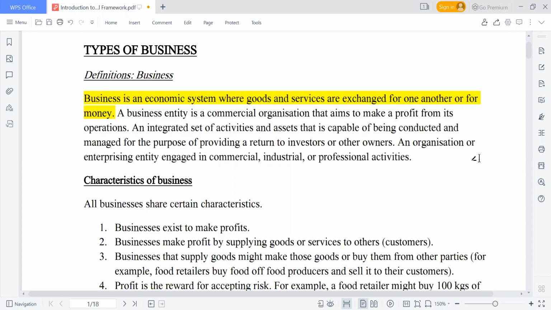A business entity is a commercial organization that aims to make a profit from its operation. So that means that the main reason for conducting the business is to have a profit. It's for profit.